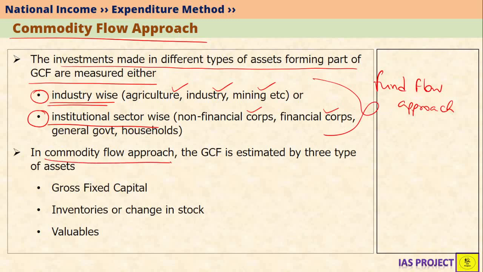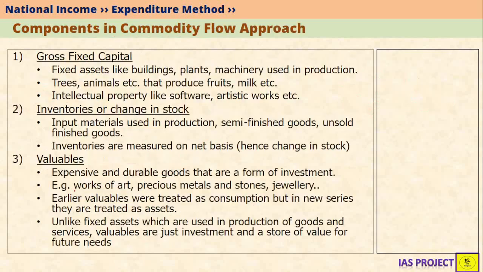In commodity flow approach, GCF is estimated by three types of assets. What is gross fixed capital, what are inventories, and what are valuables. You add these three up, then you will get GCF in commodity flow approach. Let's see what these three are.